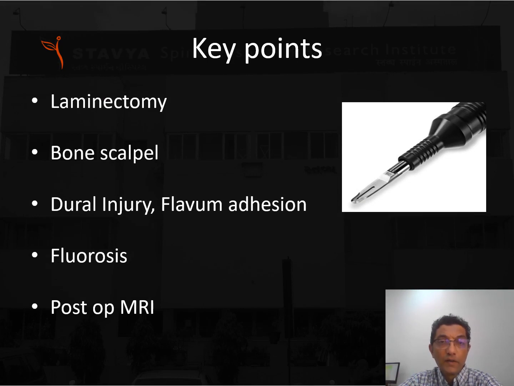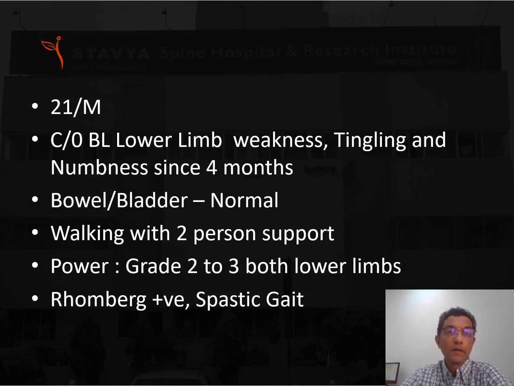Particularly in our part of the world, fluorosis is quite common, and we always go for the post-op MRI to make sure that we have done adequate decompression. Another case presentation: a 21-year-old male had both lower limb weakness and tingling numbness for 4 months, and was able to walk with support due to power grade 2-3 in both lower limbs and a spastic gait.